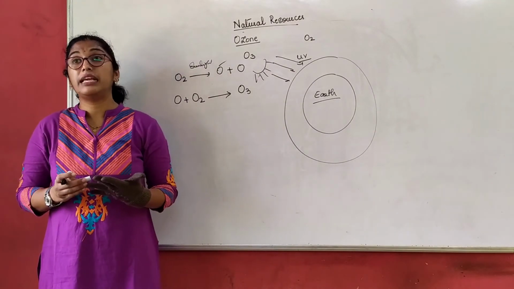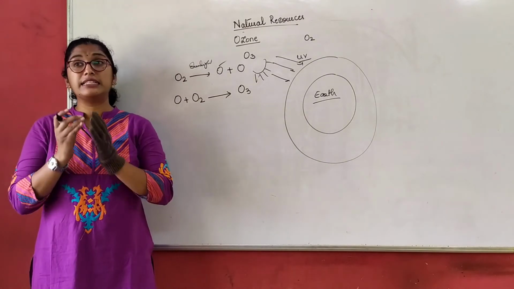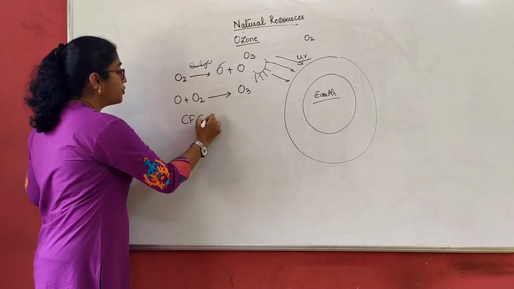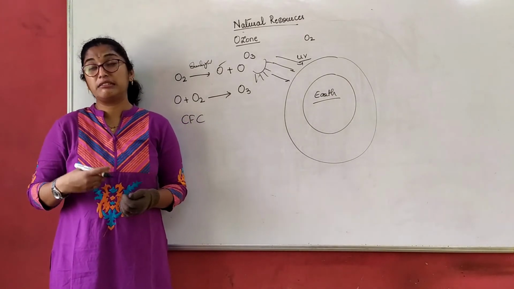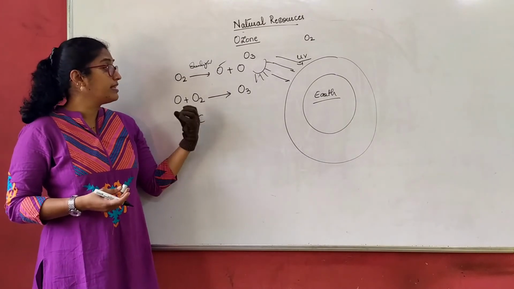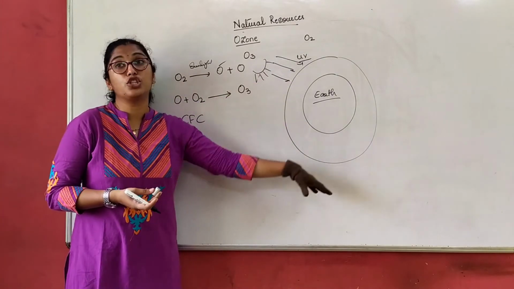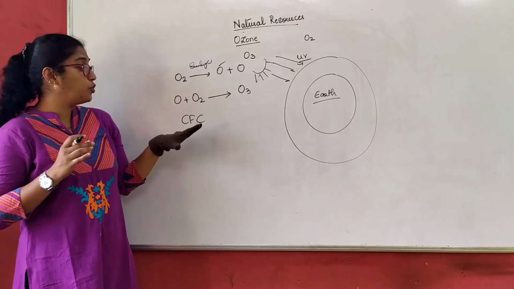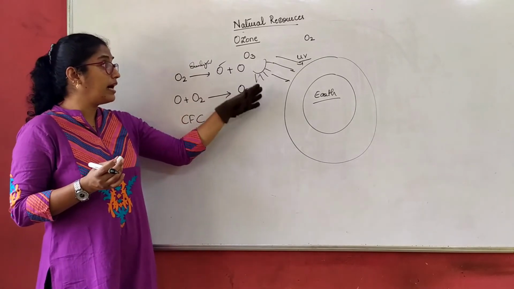Why is the ozone layer depleting? The main source of this ozone layer depletion is chlorofluorocarbon, which is let out from refrigerators, air conditioners, jet airways, aerosol sprays, etc. The poisonous gases which come out from all these things are the main cause for depletion of the ozone layer. Now these gases which are let out are not directly harmful for human beings. They will not cause any harm to human beings directly, but they are actually depleting the ozone.